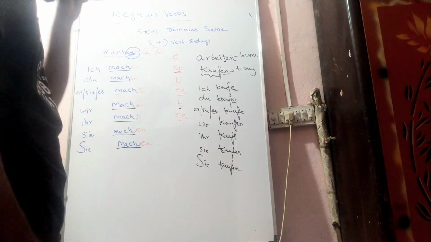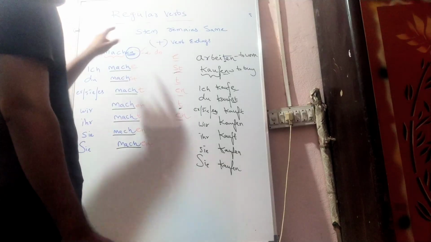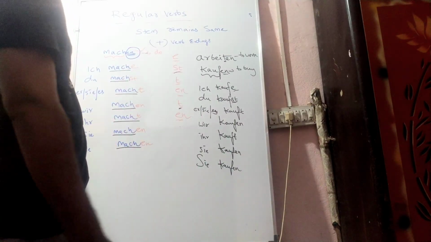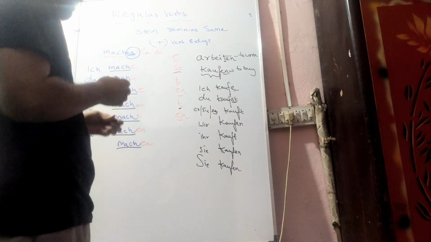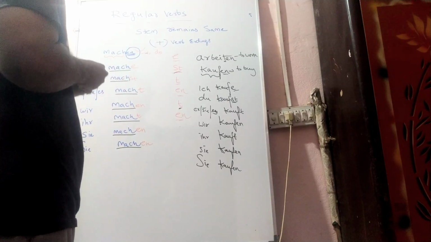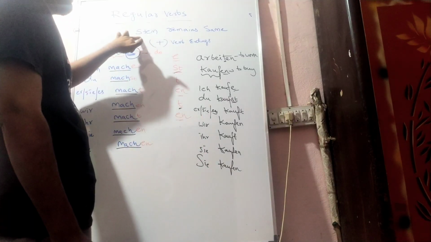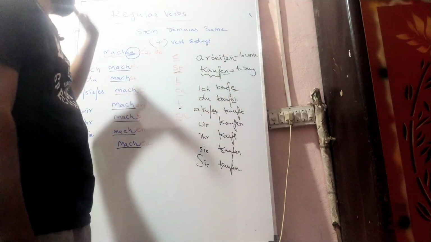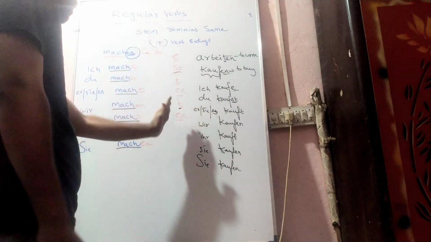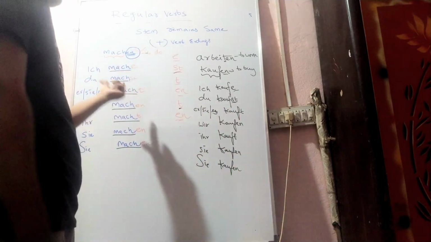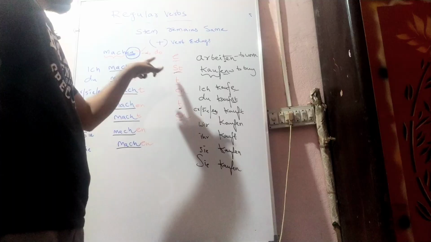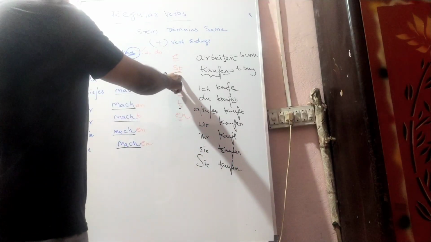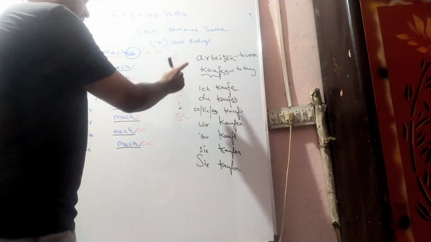So this is how it is. Whenever you are using a regular verb, there is nothing to remember. It's not very hard to remember. We have to remember only one thing: the stem remains the same as it is. We have to add these verb endings according to the subject. If the subject is ich, we have to add e. If the subject is du, we have to add st. If the subject is er, we have to add t. If the subject is wir, en.